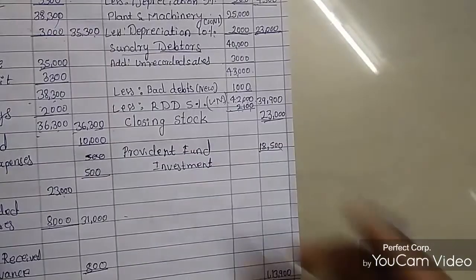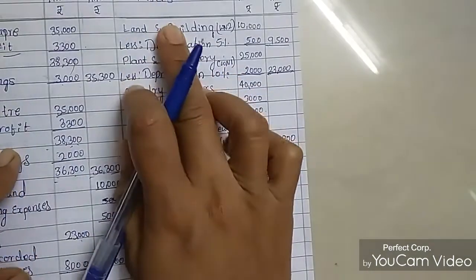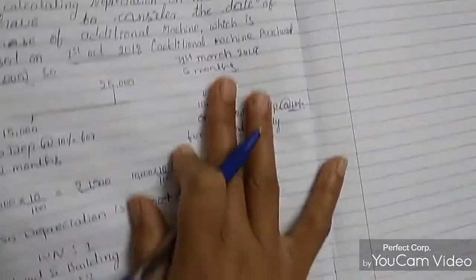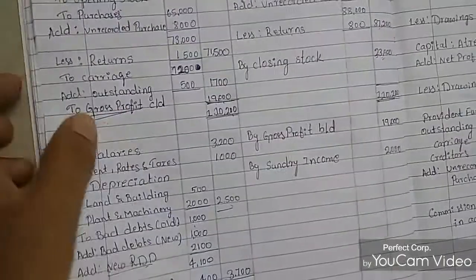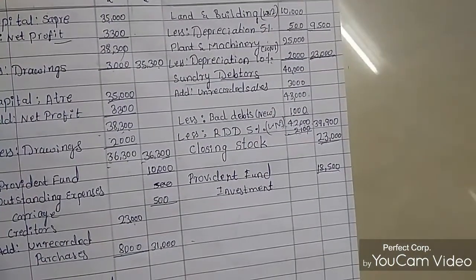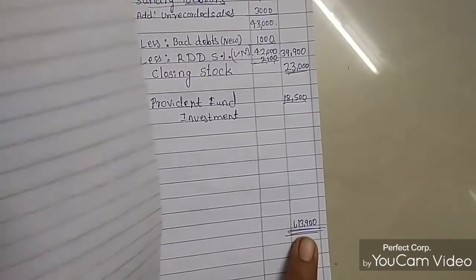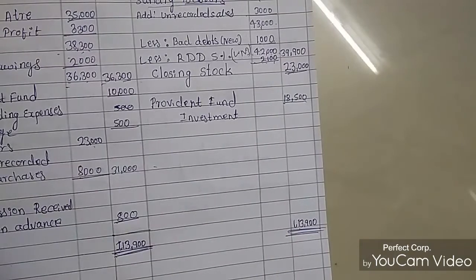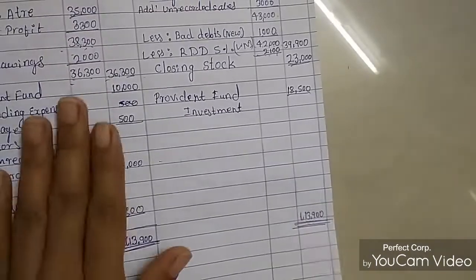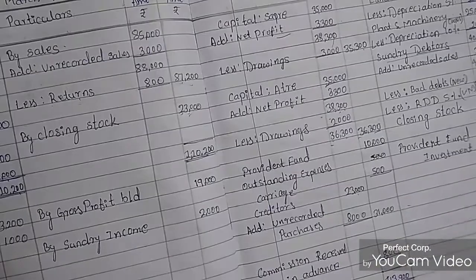Now we'll see the asset side. On the asset side we got depreciation and some adjustments. After calculating with the adjustments, I have shown a working note also, so you can refer to these working notes while calculating. Then 9,500 rupees plus 23,000 rupees and 39,900 rupees and 23,000 rupees and 18,500 rupees. So the total amount becomes 1,13,900 rupees. Both sides have the same amount, total liability side and asset side, so our problem is correct.